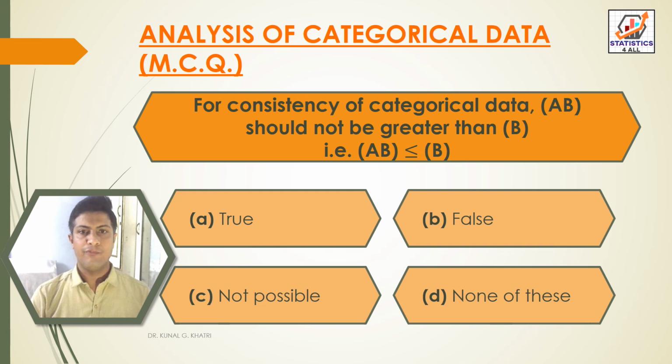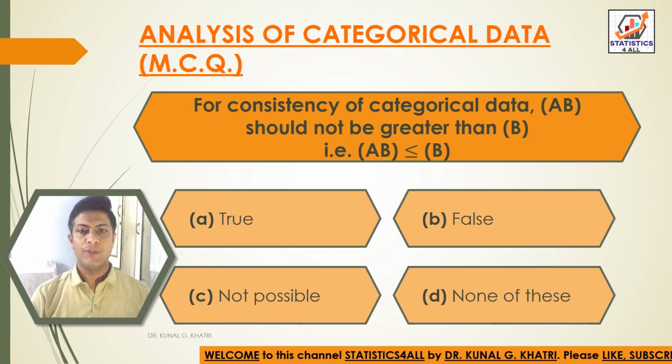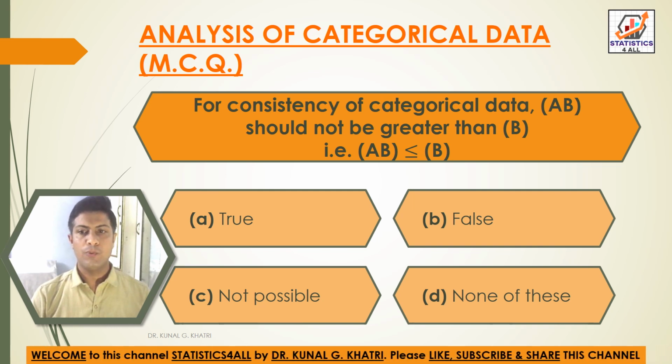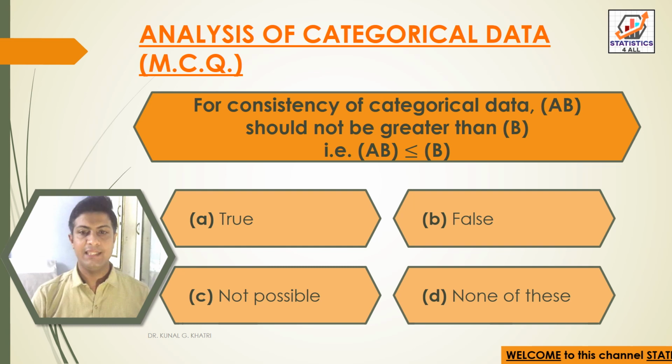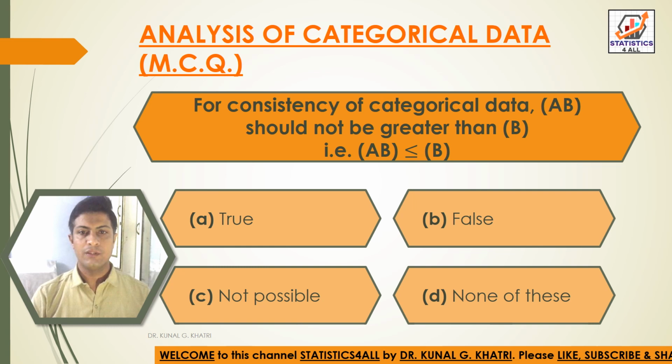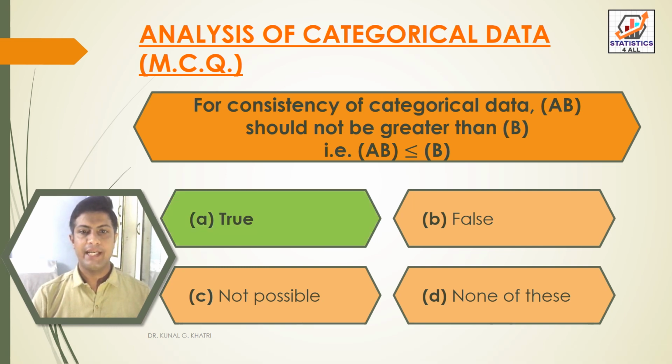Next question. For consistency of categorical data, AB should not be greater than B, that is AB less than or equal to B. So here we have option A, true, option B, false, option C, not possible, and option D, none of these. So here we have answer option A, that is true. For consistency of categorical data, AB should not be greater than B, that is AB less than or equal to B. It is true.